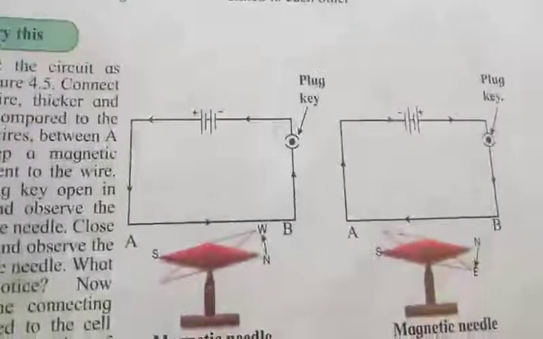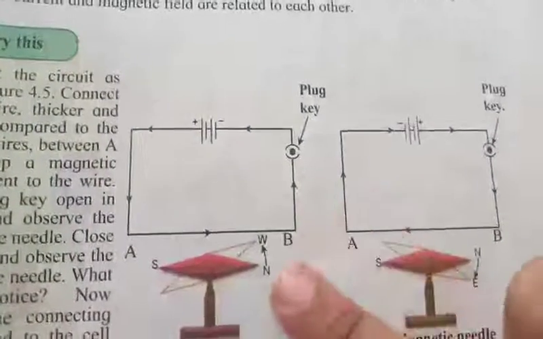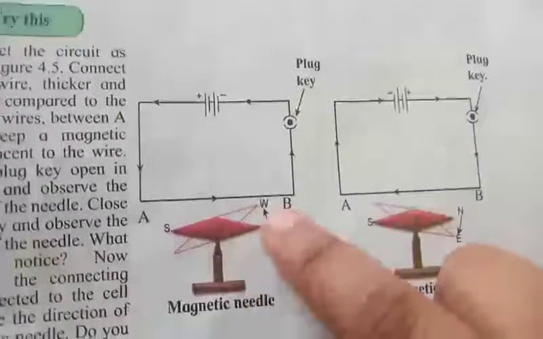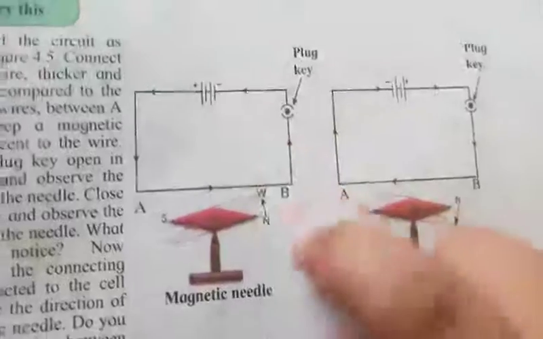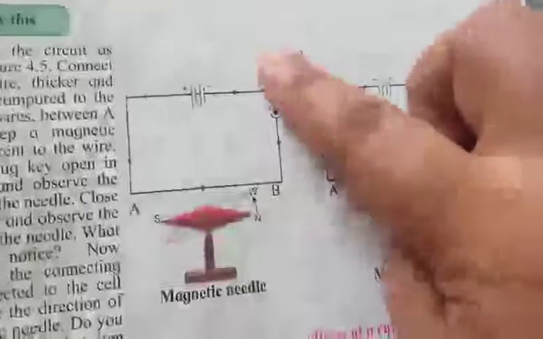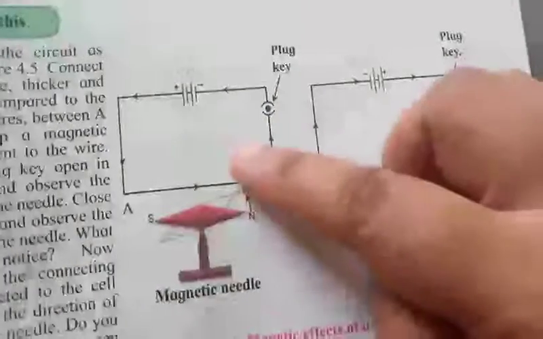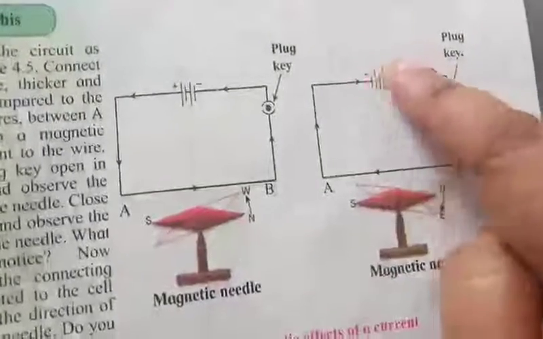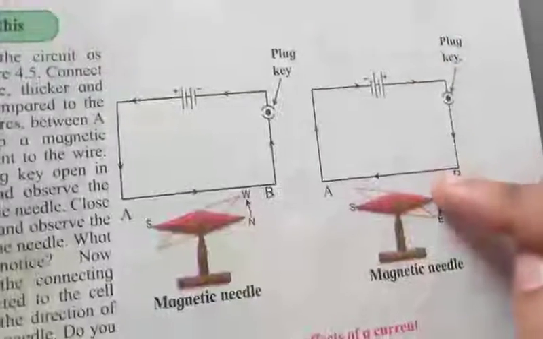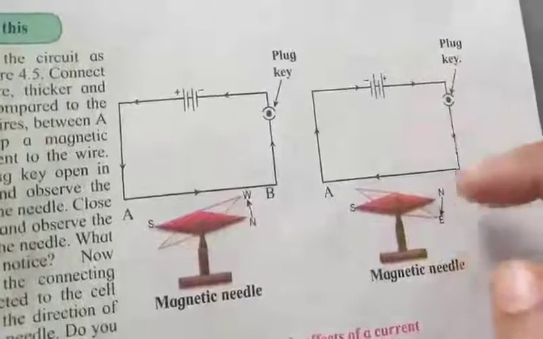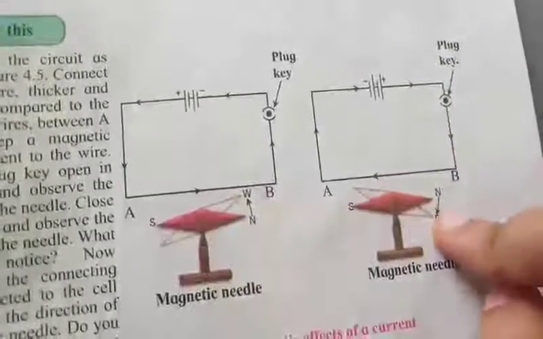Here in the circuit we can see that there is a north-south representation of the needle, and there is a deflection towards the west when the current is moving from the positive to the negative terminal. So this is the flow of current, and here it is moving towards the west direction. Whereas when the circuit is reversed, that is the opposite direction, the needle goes into the east direction. So according to the flow of current, the direction of the magnetic field will change.